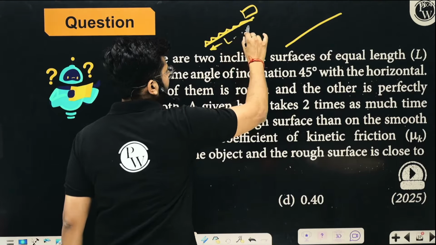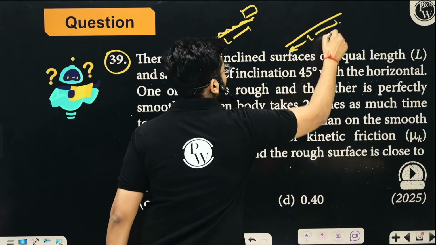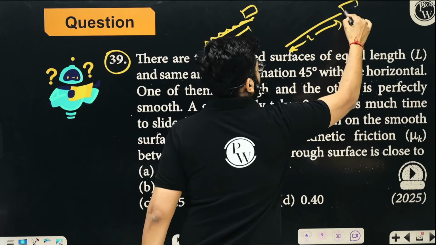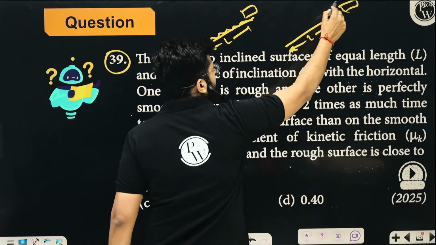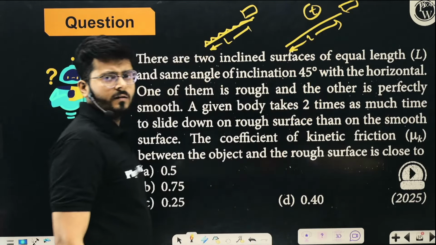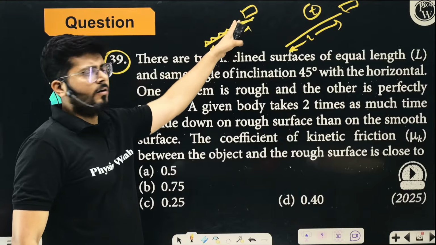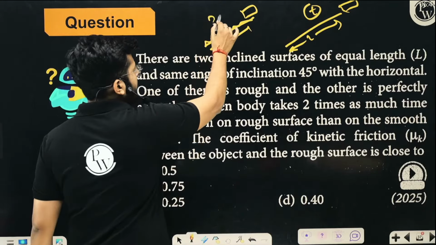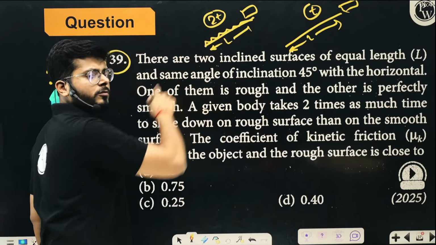That when it slides for the same length, because the length of these things are same, right? Okay, so if this body is sliding on a smooth surface, it takes the time t, right? And when the same body is sliding on a rough surface, it takes the time 2t. Why? Because the friction forces are going to slow it down.